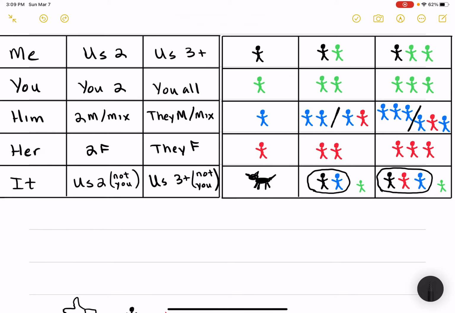One thing to note and remember, when you get to this she form here, it can also be she, they, someone. It can even be it, even though we already have an it form right here. But just remember, this one is really flexible. And it can be used for the ambiguous. If you don't know who it belongs to or who did it, this is the one you want to use. You'll use the female form.